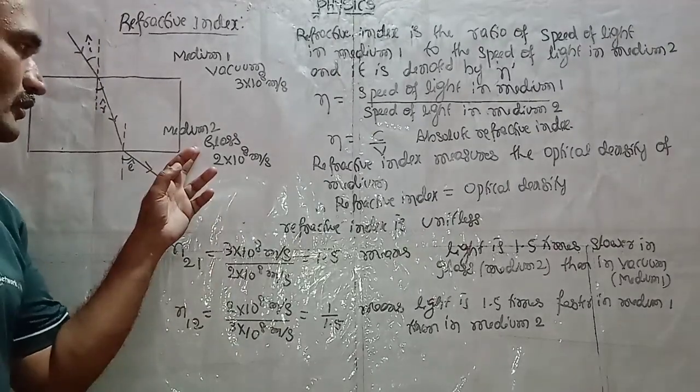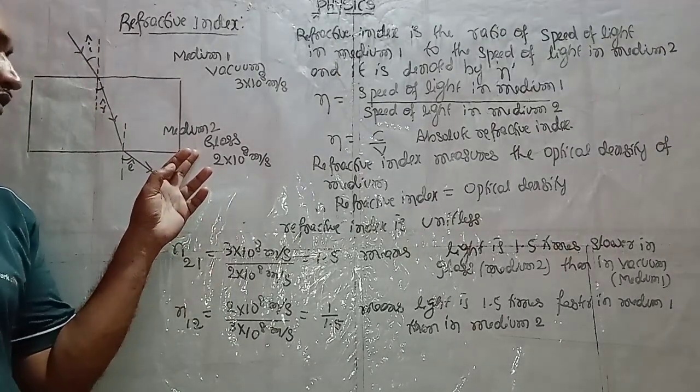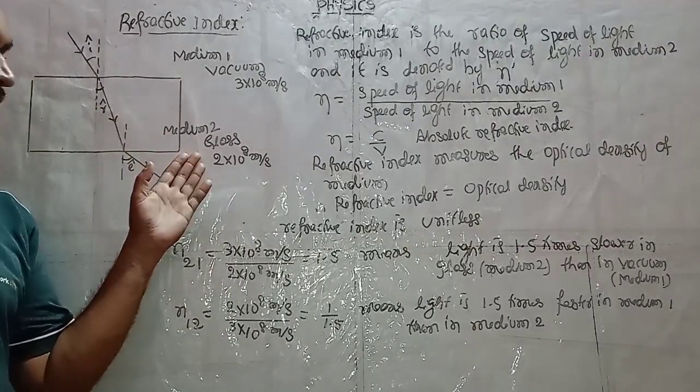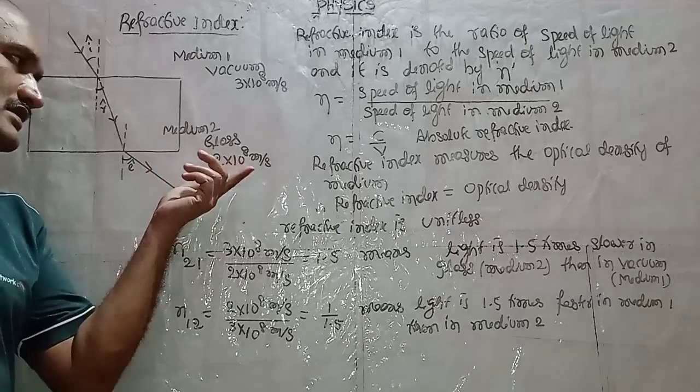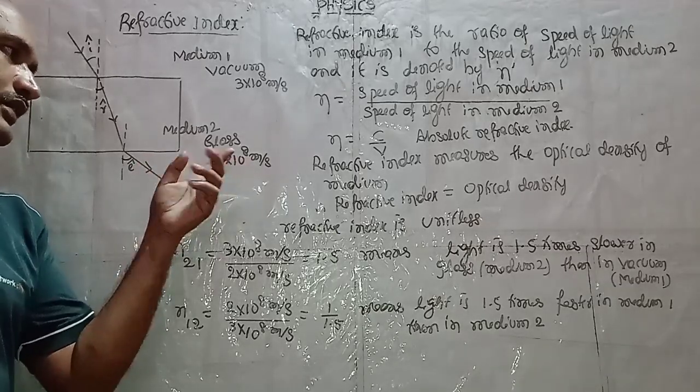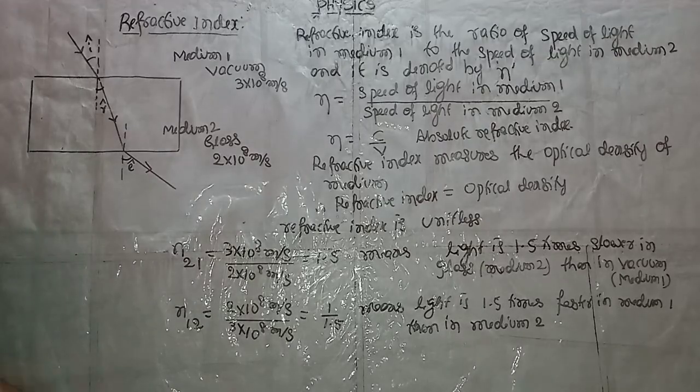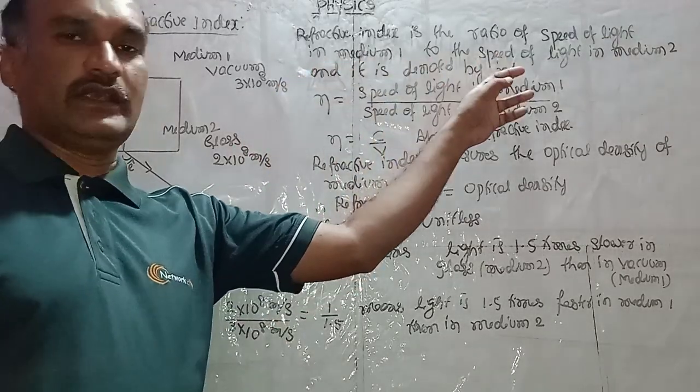Here I have taken medium 2 as glass. You can take water also. The speed of light in glass is 2 into 10 to the power 8 meter per second. This refractive index is denoted by n.